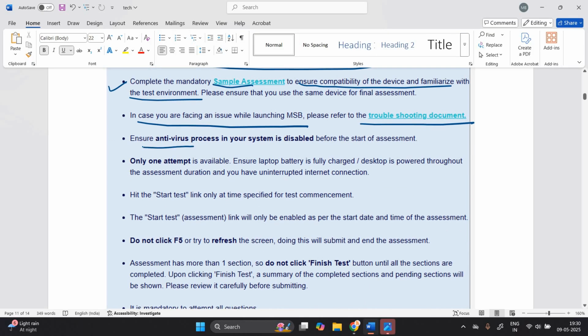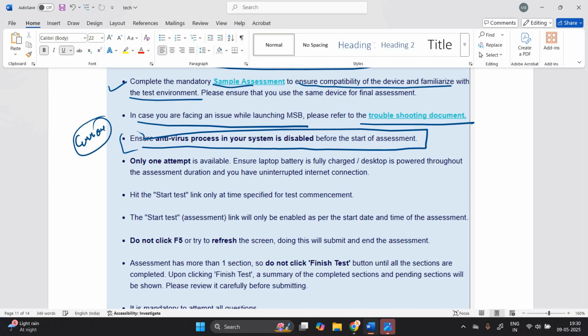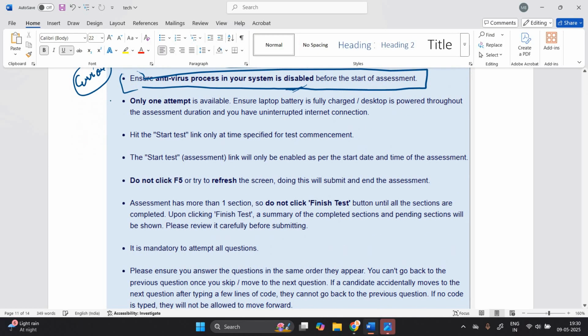Ensure the antivirus process in your system is disabled before starting the assessment. There are a lot of errors that come at the time of assessment, but the problem occurs due to antivirus, so you have to disable it. Only one attempt is available. Ensure the laptop battery is fully charged. Do not click F5 or try to refresh the screen. Doing this will submit and end the assessment.